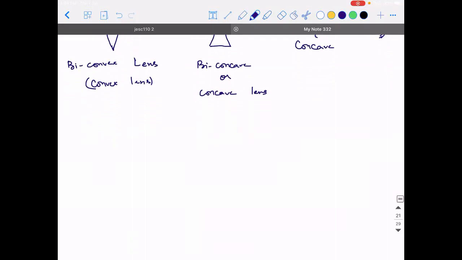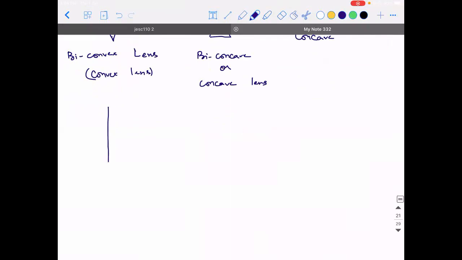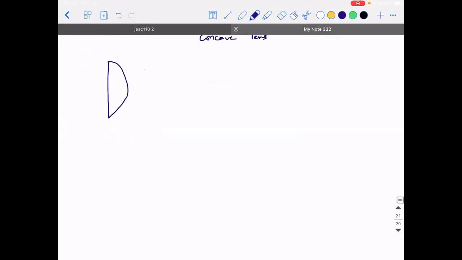But I just want to ask you one more question. Can I call this also a lens? Can I call? Yes or no? Sorry, I didn't hear. Yes, sir. You can call it a lens because what is the definition of lens telling us? At least one of the surfaces should be curved. One is straight and the other is curved. So if it is, it can be called a lens. What is the name you are going to give to it?